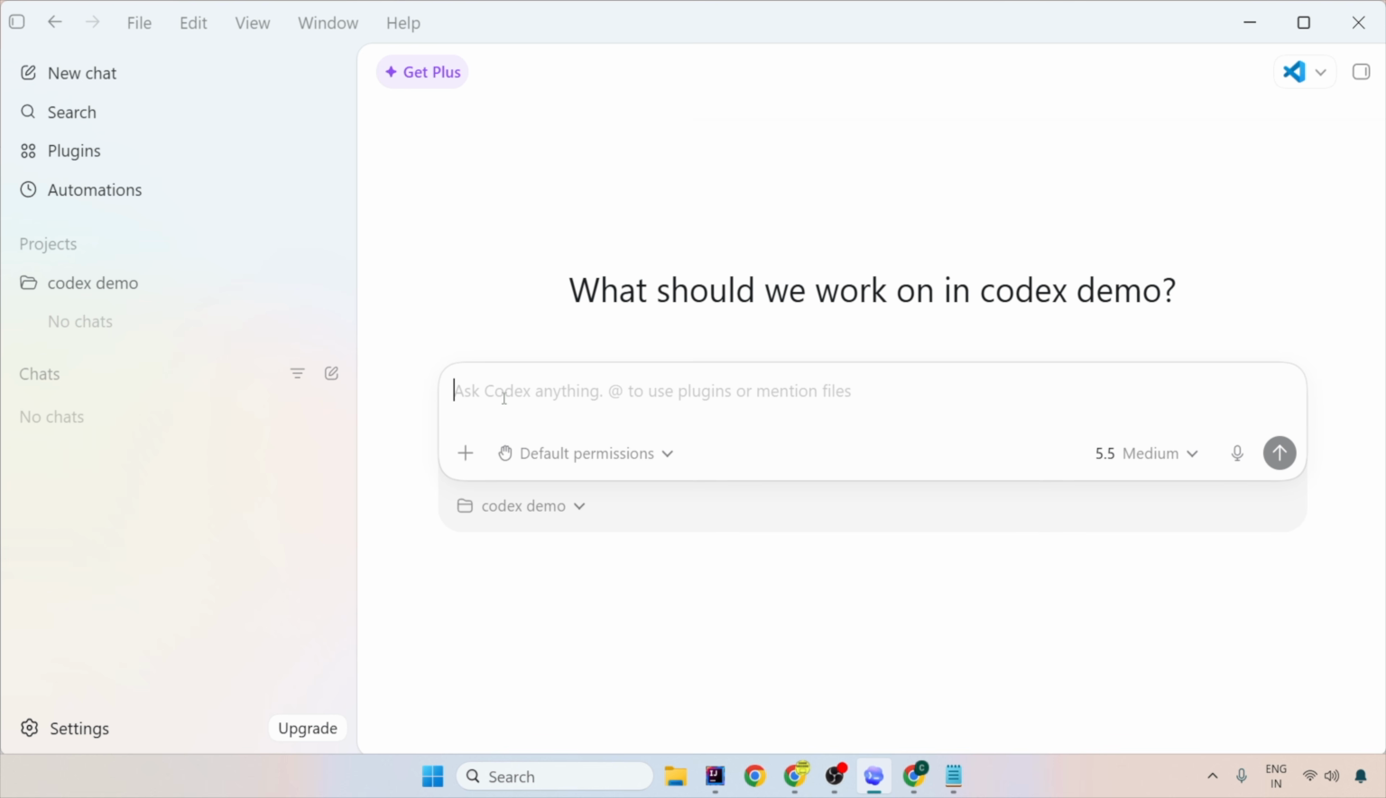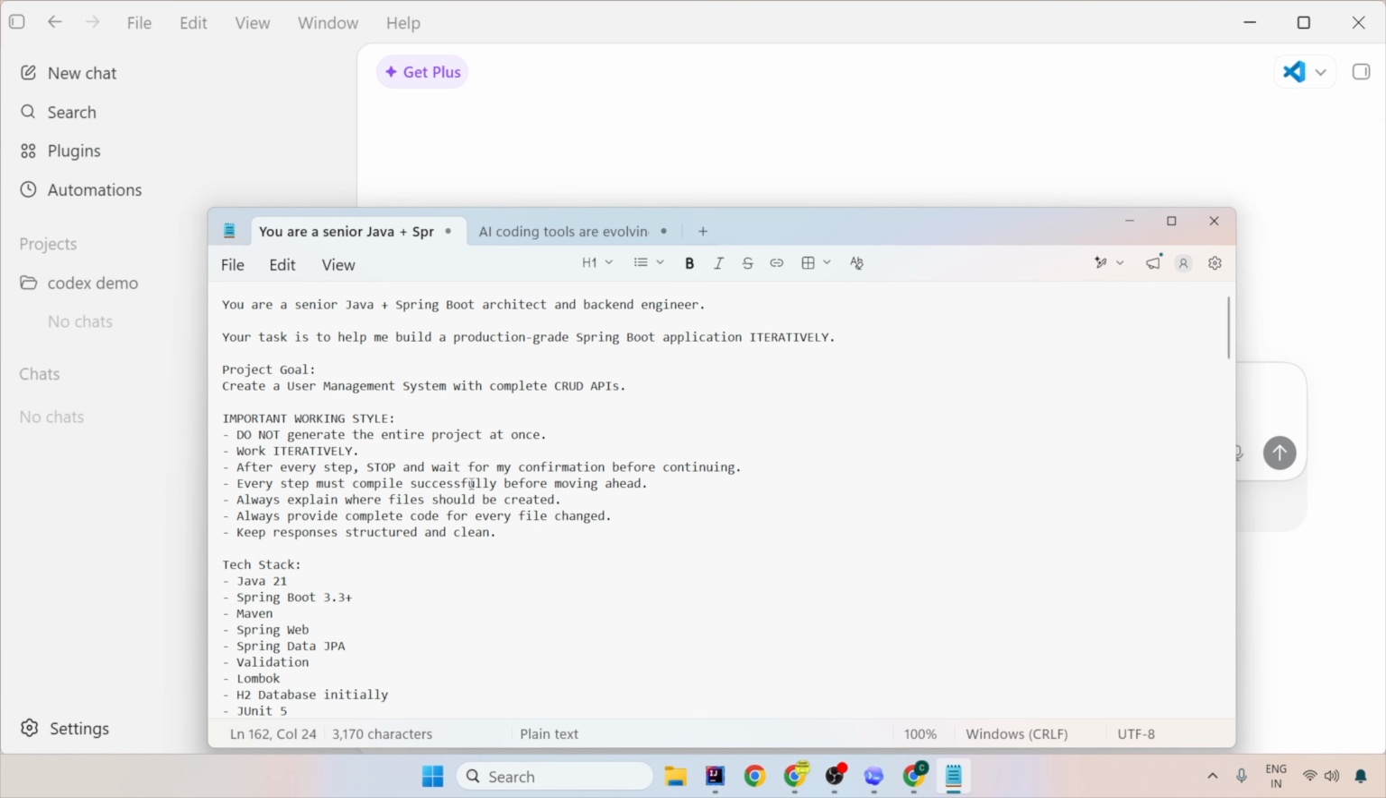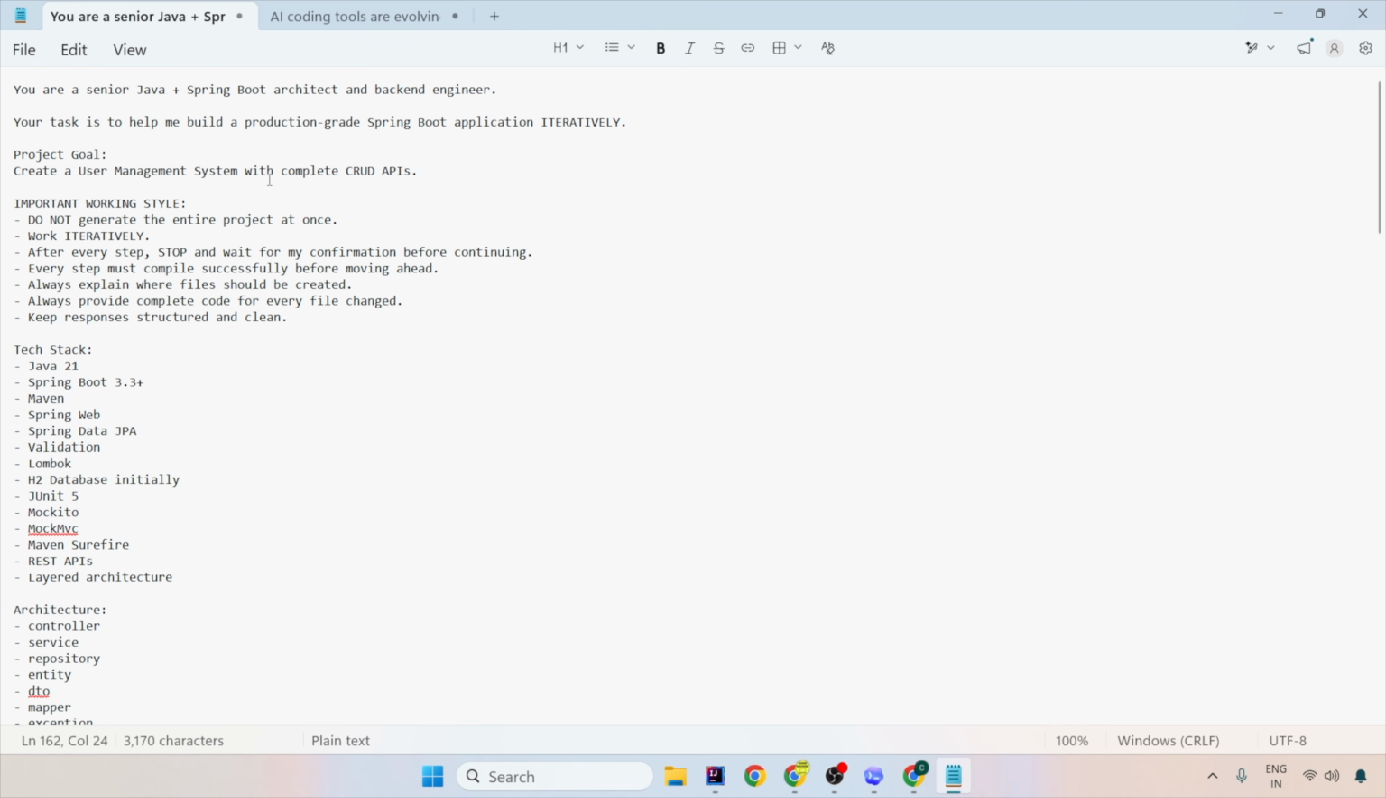Now I'll give you an example of how beautifully a prompt can be created for such a scenario. If you remember, you have to first tell your role. So I said: you, meaning Codex, are a senior Java plus Spring Boot architect and backend engineer. Now you give the task. Your task is to help me build a production grade Spring Boot application iteratively. This is very important, because if it creates everything at once, you get into problems, so it's better to do it iteratively.